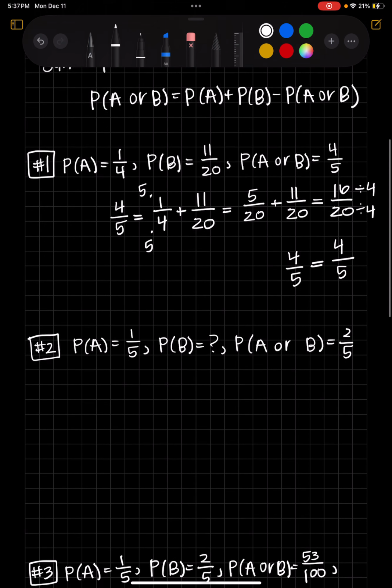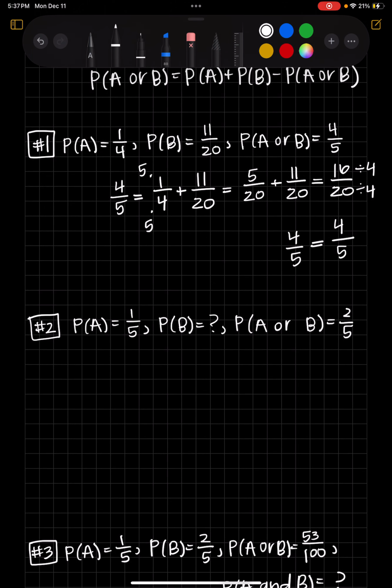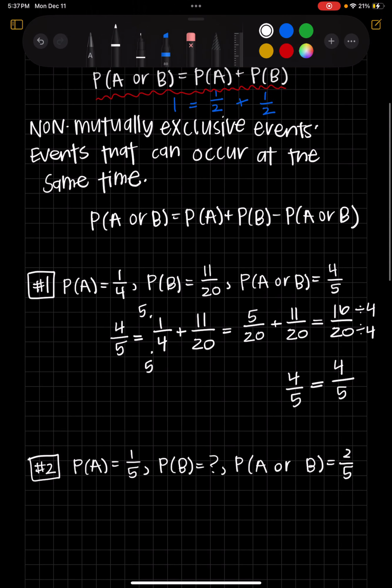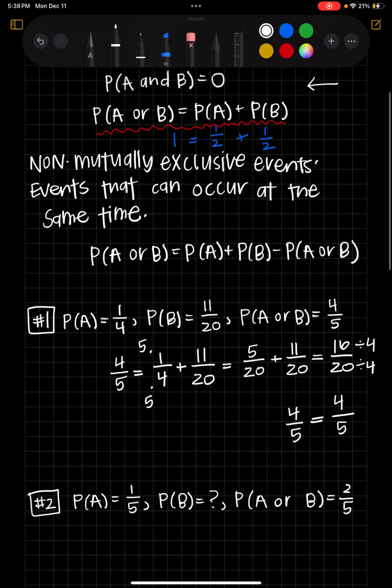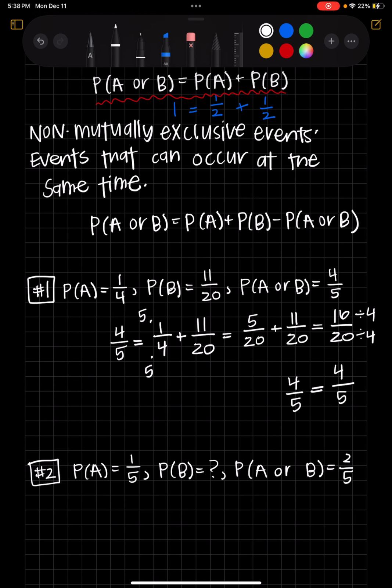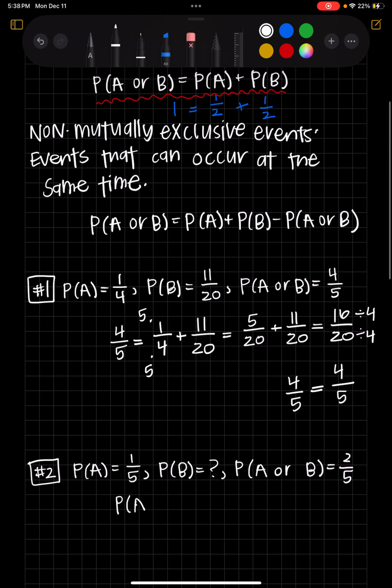Okay, now let's look at the second example. On the second example, it says find the missing probability given events A and B are mutually exclusive. So again, sorry, let me scroll up a little bit. We're going to use that same formula that I underlined in red because we're assuming that they're mutually exclusive. So we're going to have to use one of the mutually exclusive equations. And we have enough information that we can use the bottom one. So I'm just going to rewrite that equation here. The probability of A or B is equal to the probability of A plus the probability of B.